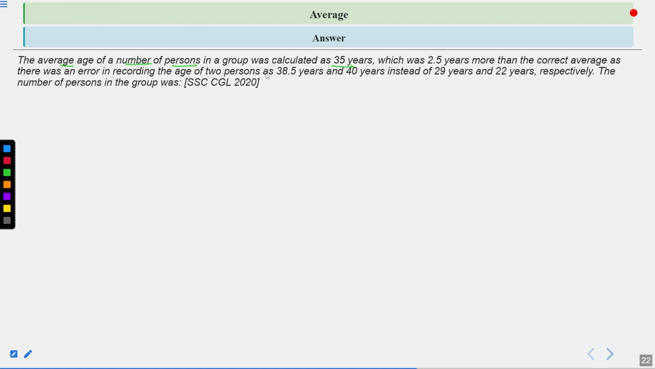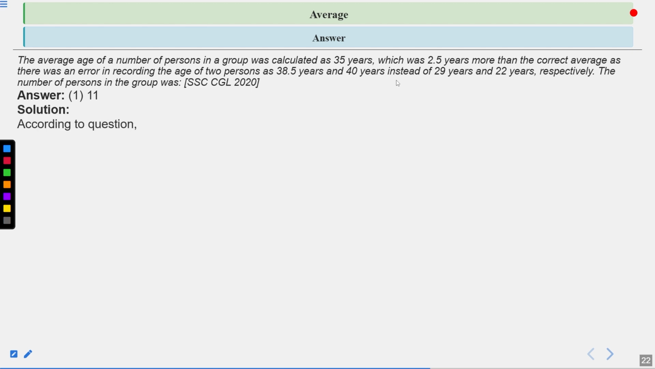in recording, as the ages of two persons were recorded as 38.5 and 40 instead of 29 and 22. So we add these two and subtract these two, and we get our answer. Then we can calculate the average. So the correct answer of this question is the first one, which is 11. Now see the detailed solution of this question.